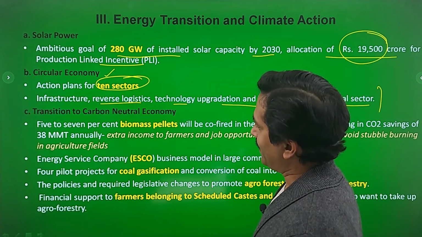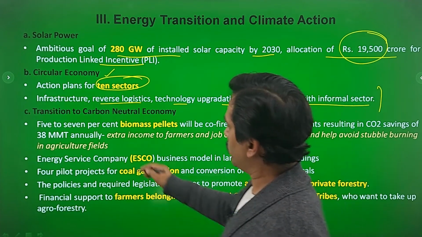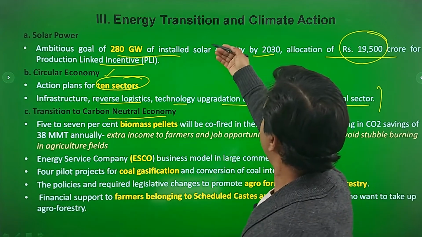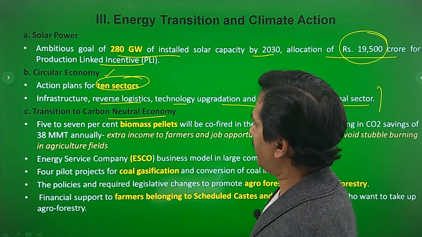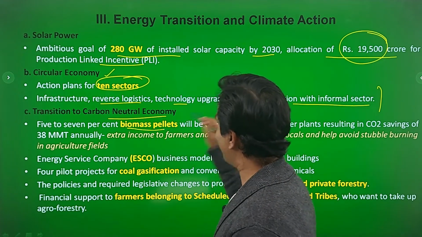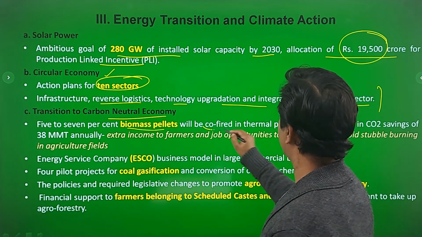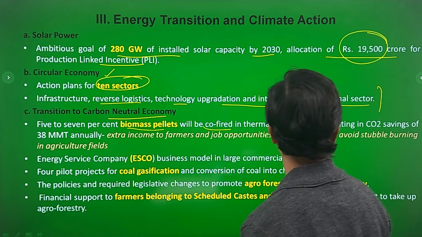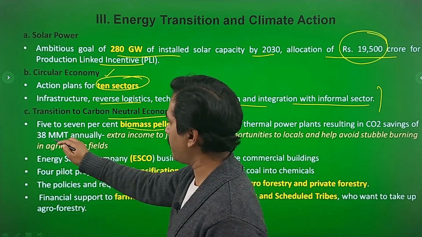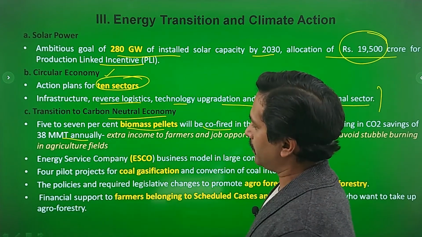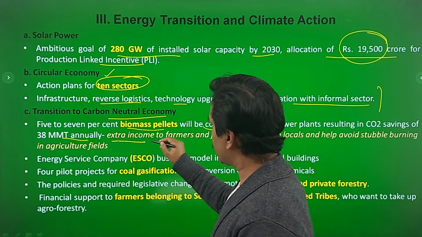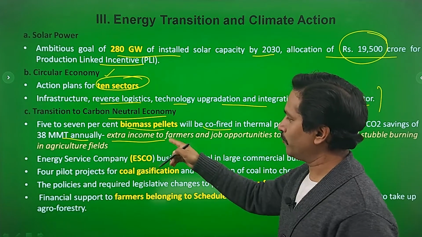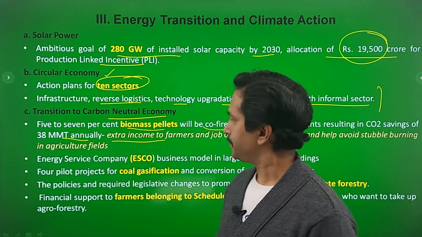Coming to point C, that is transition to a carbon neutral economy. Again, the idea is energy transition and climate action. The first point here is that 5 to 7% of biomass pellets will be co-fired in thermal power plants, resulting in CO2 savings of 38 MMT annually. Now this is a very good step because it will lead to generation of extra income for farmers, because they would be selling these biomass pellets.